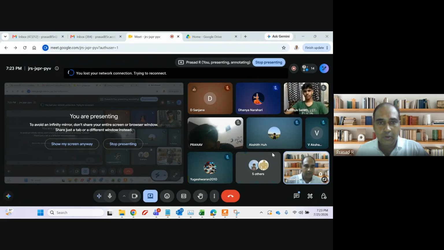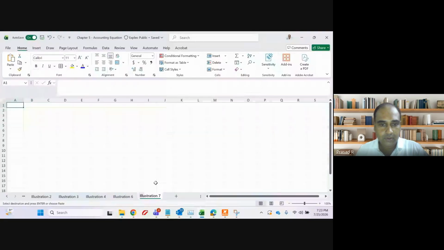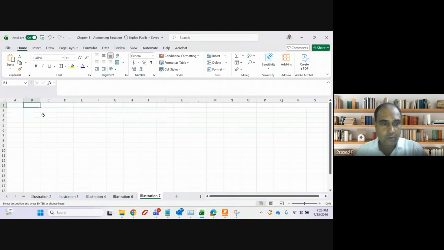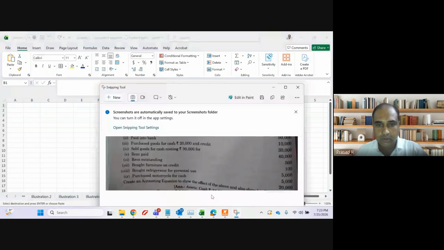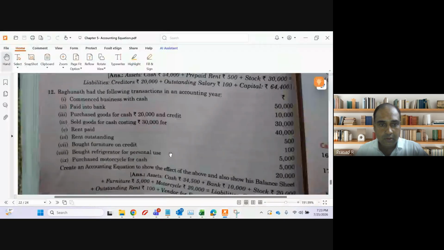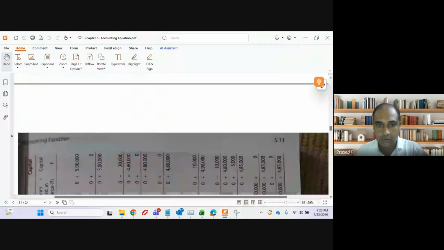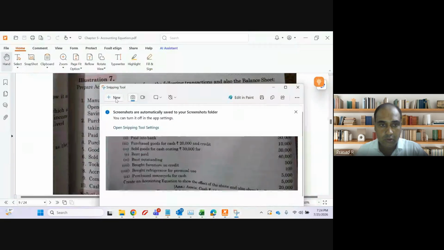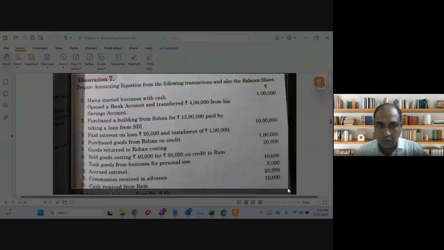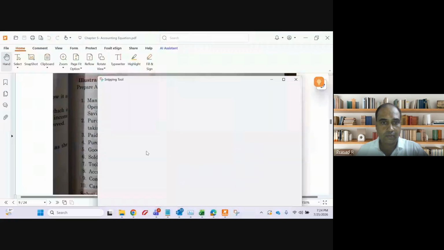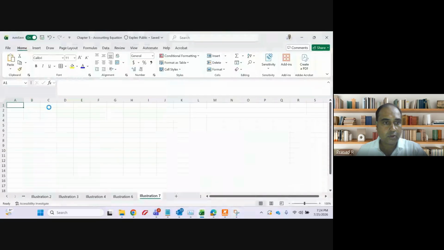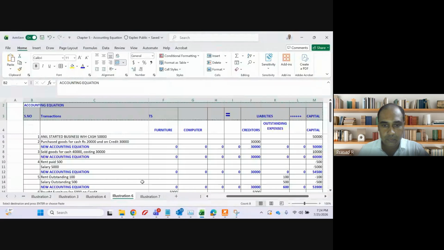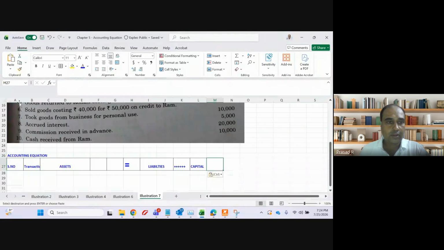Okay. So let us discuss illustration number 7. As always, I will copy the format. First, I will copy the question also. Illustration 7. Here it is, illustration 7. Let me copy the format now.